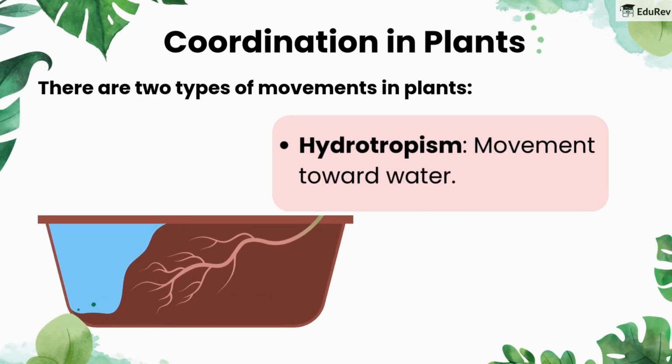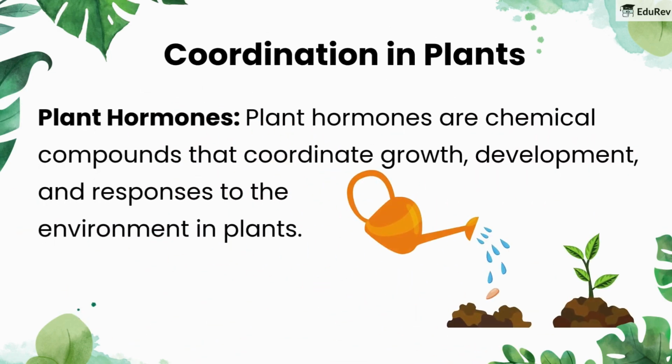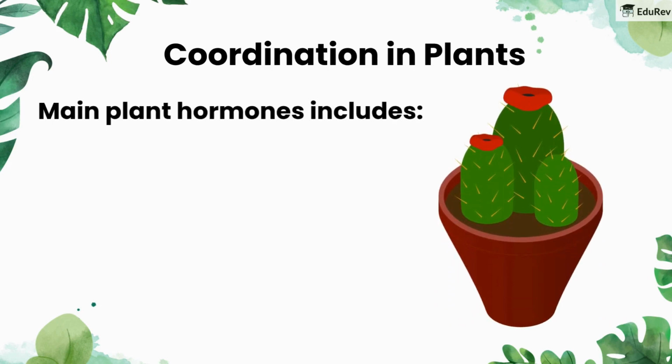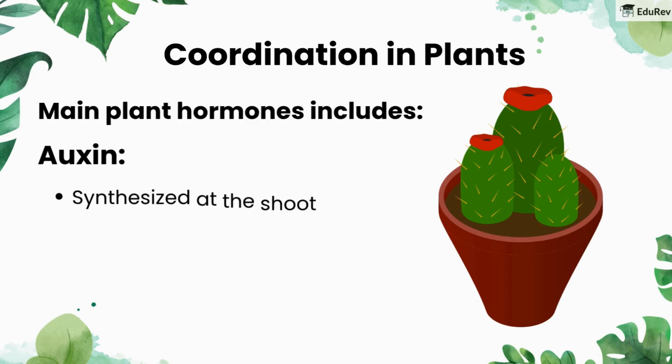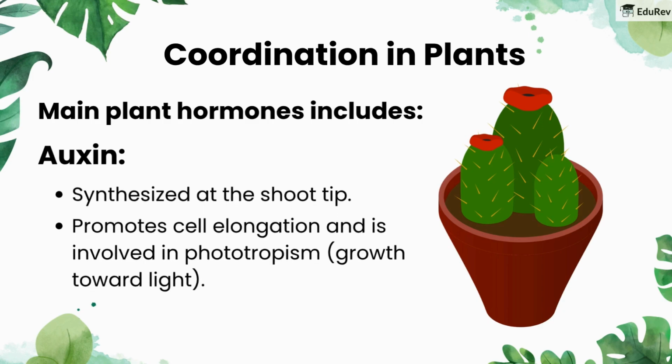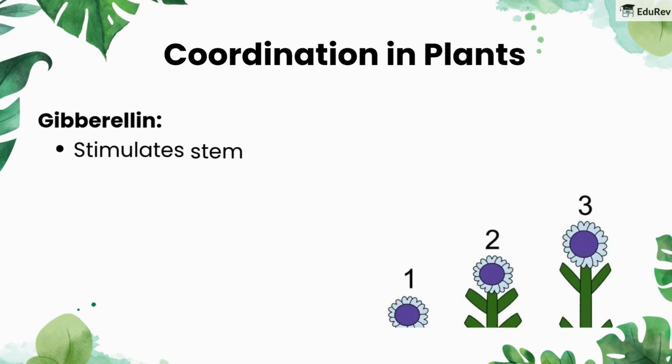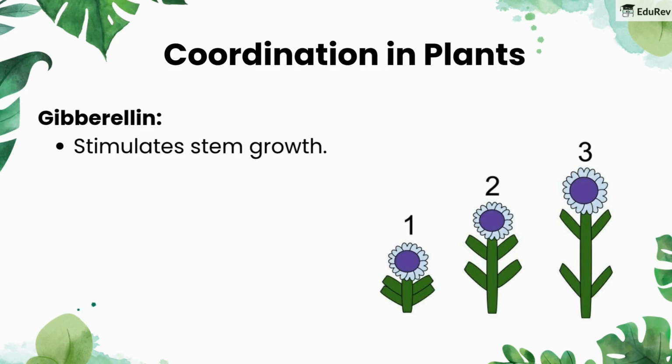Hydrotropism, movement toward water. Plant hormones. Plant hormones are chemical compounds that coordinate growth, development, and responses to the environment in plants. Main plant hormones include auxin, synthesized at the shoot tip, which promotes cell elongation and is involved in phototropism, growth toward light. Gibberellin stimulates stem growth.